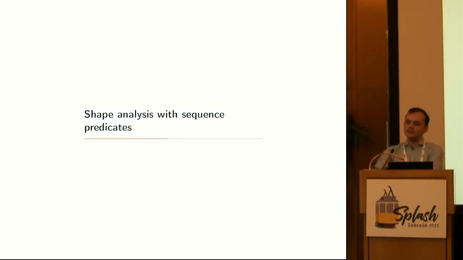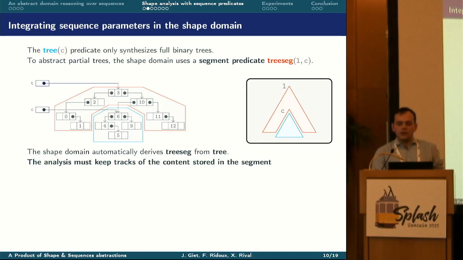Now, let's describe the shape analysis with the sequence predicates. First, let's highlight the main challenges of this combination. Recall that the tree predicates only described full binary trees. And here I show the state of the memory at some point during the exploration of the binary search tree, where C tries to find the point of insertion of the new value.